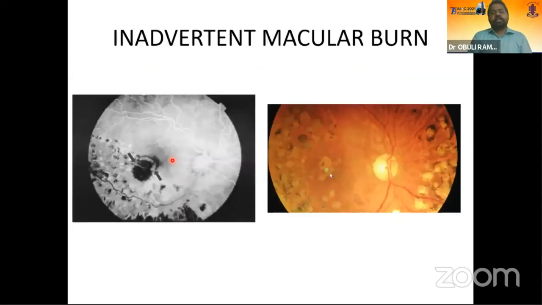Now coming on to the most dreaded complication, which is inadvertent macular burn. This is the worst complication that can happen as a beginner. The first thing is do not panic. The second thing is that this is a coagulative necrosis process, so your aim should be to halt this process as soon as possible.